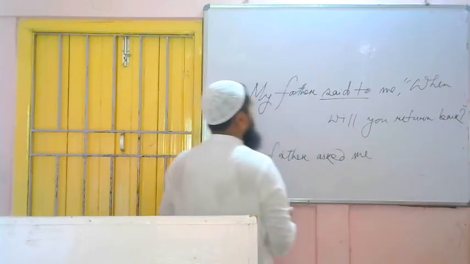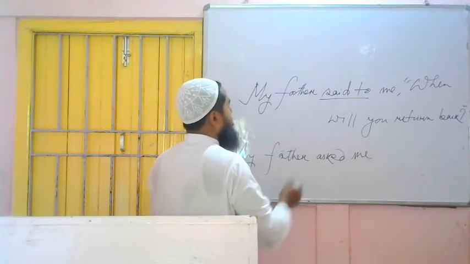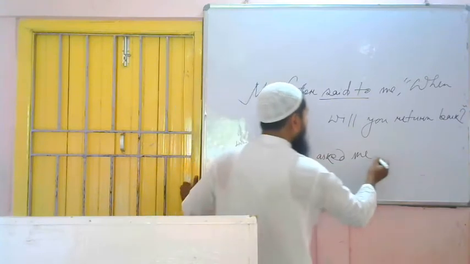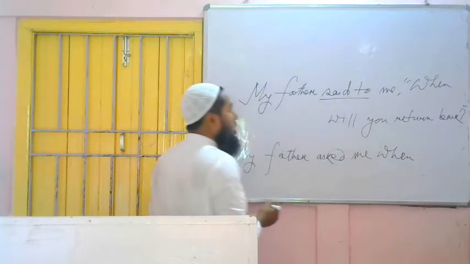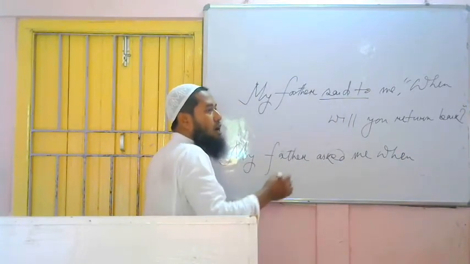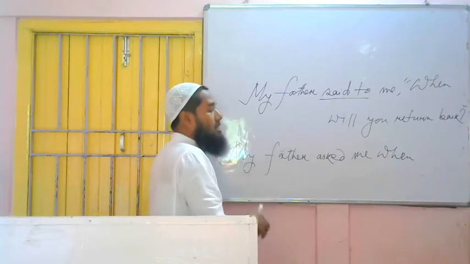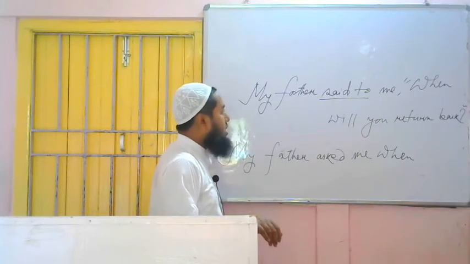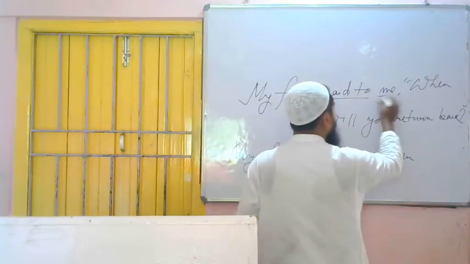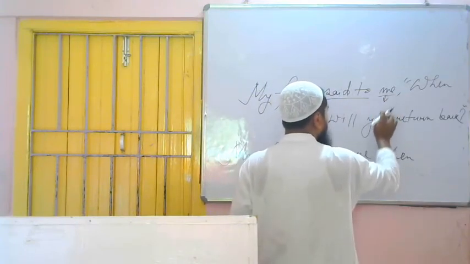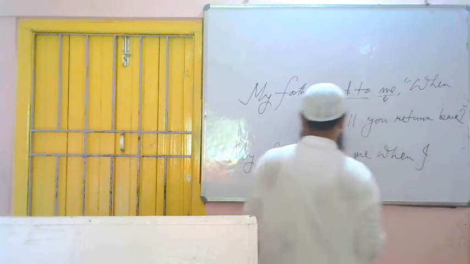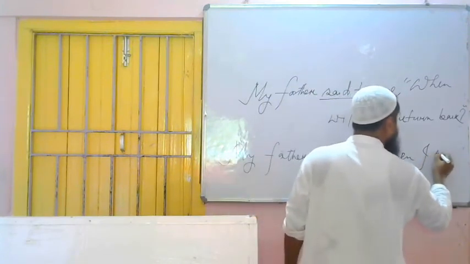me. In place of the comma and quotation, we are not to use anything extra. This particular word, when, we have to bring. Then "will you return back" becomes "you will return back." We have to make it assertive. You means what? My father is asking me, so you will become I. Will becomes would.